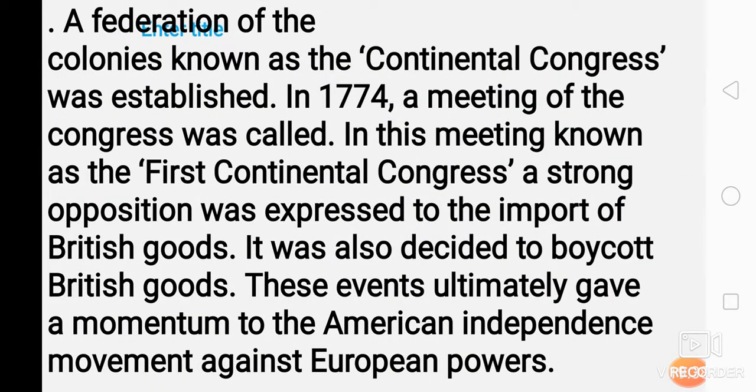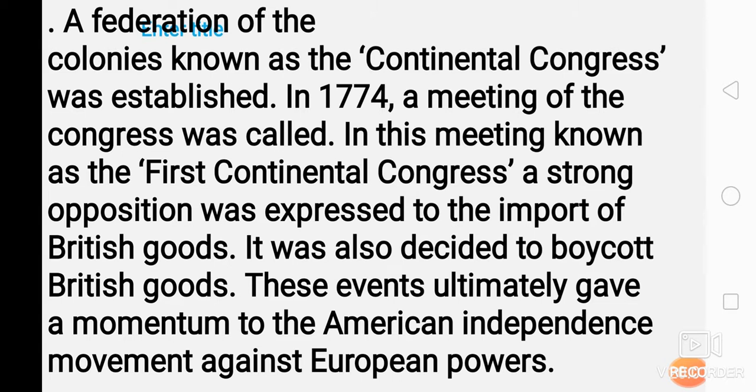A federation of the colonies known as the Continental Congress was established. In 1774, a meeting of the Congress was called. In this meeting, known as the First Continental Congress, a strong opposition was expressed to the import of British goods. It was also decided to boycott British goods. This event ultimately gave momentum to the American independence movement against European power.